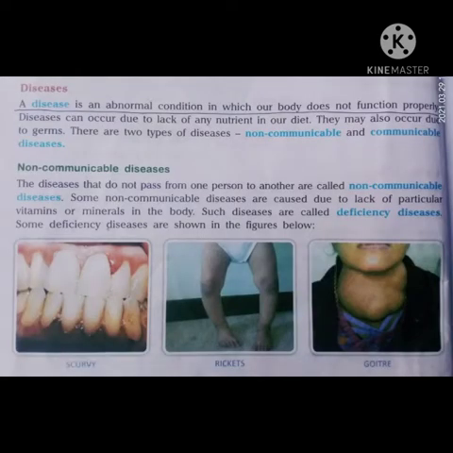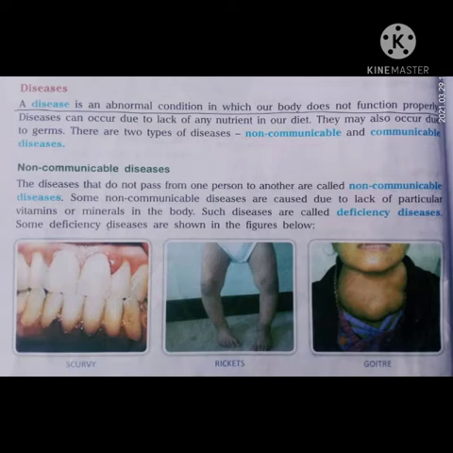Next topic is diseases. A disease is an abnormal condition in which our body does not function properly. एक ऐसी condition जिसमें हमारी body proper function नहीं perform कर सकती. Diseases can occur due to lack of any nutrient in our diet. They may also occur due to germs. There are two types of diseases, non-communicable and communicable diseases.